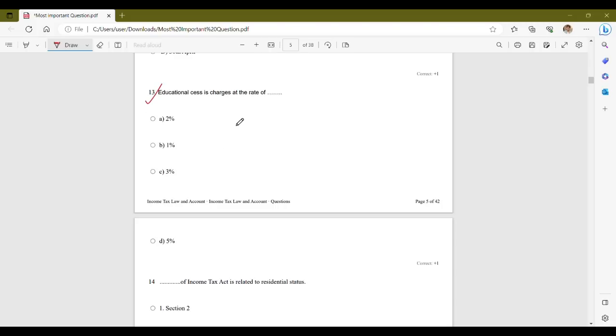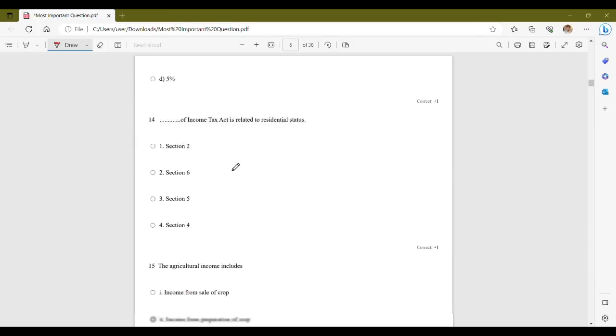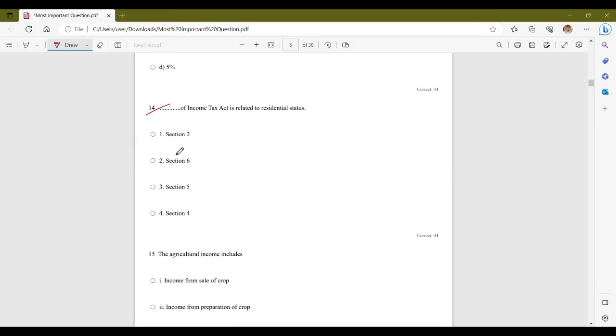Question number 13 asks, educational cess is charged at the rate of option A, 2%, 1%, 3% and 5%. So the correct answer is option C, that is 3%. According to Income Tax Act, educational cess is charged at the rate of 3%. Moving on to next question.